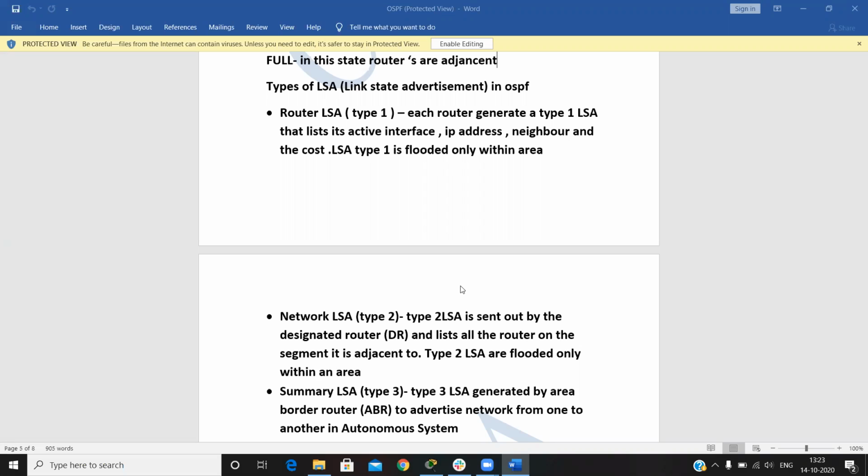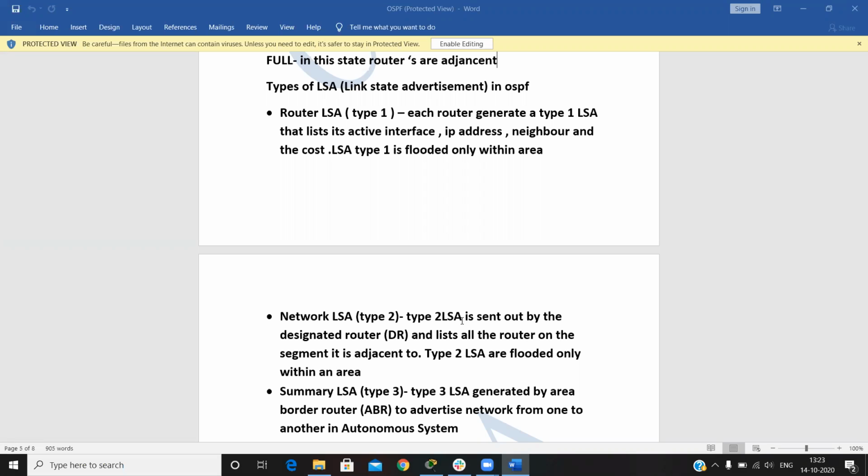No problem. Okay, and type 2 LSA is the network LSA. Type 2 LSA is sent out by the designated router. It is only generated by the DR and lists all the routers on the segment it is adjacent to. Type 2 LSAs are flooded within the area. This is important: type 1 and type 2 LSAs are flooded only within the area.